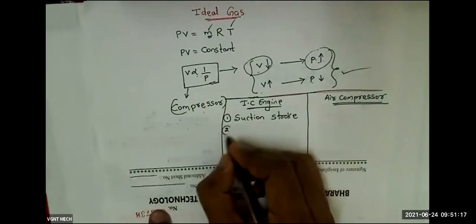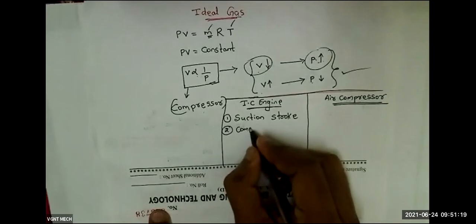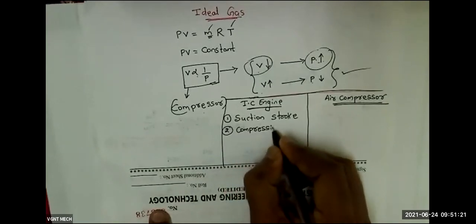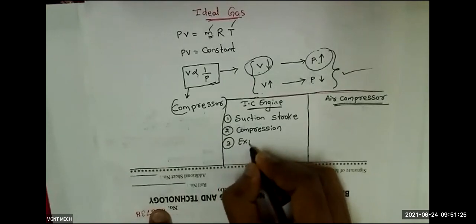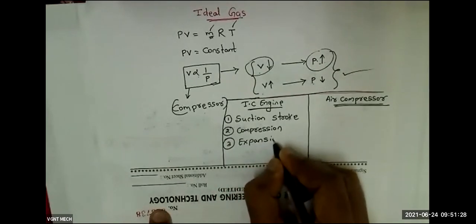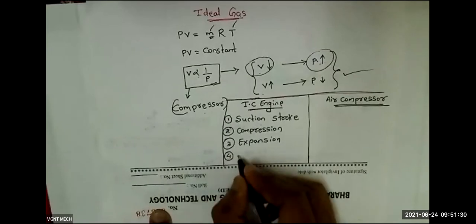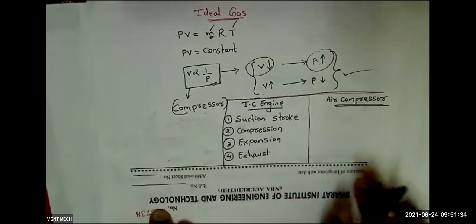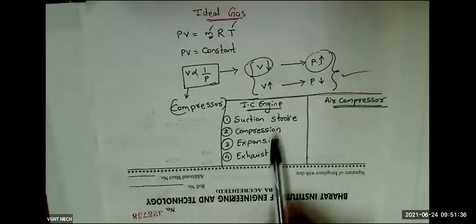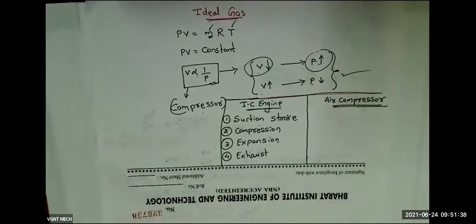Second one, compression stroke. Third one, expansion stroke. And fourth one, exhaust stroke. Like that, 4 strokes we have in the case of an IC engine, which we studied in unit 1.